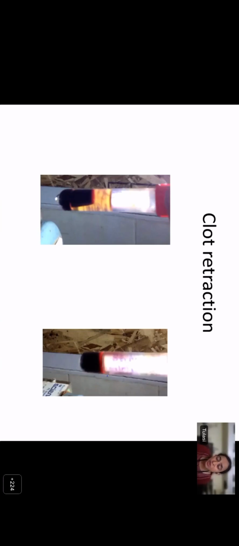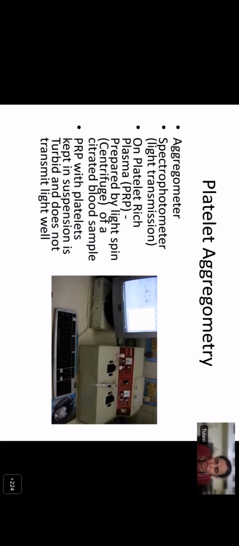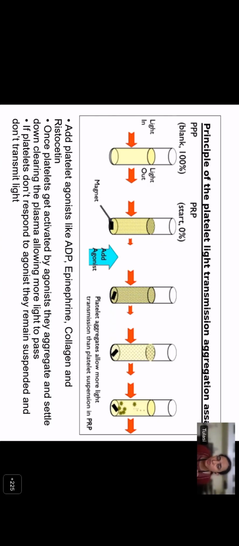Now, when you have a suspected platelet function disorder, you need to do platelet aggregometry. The test is done on platelet-rich plasma, which is obtained by a light spin of citrated blood sample. Now, when you compare platelet-poor plasma, which is obtained after a high spin of citrated whole blood, and platelet-rich plasma, the platelet-rich plasma is turbid. It will not allow light to pass through because it is turbid in nature when compared to platelet-poor plasma.